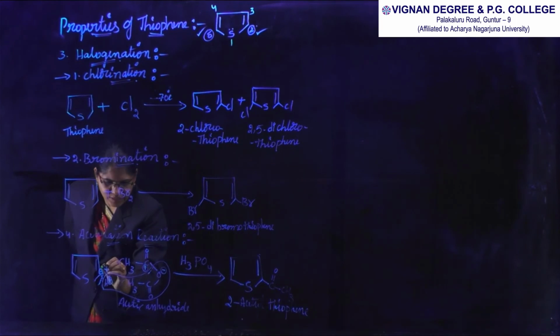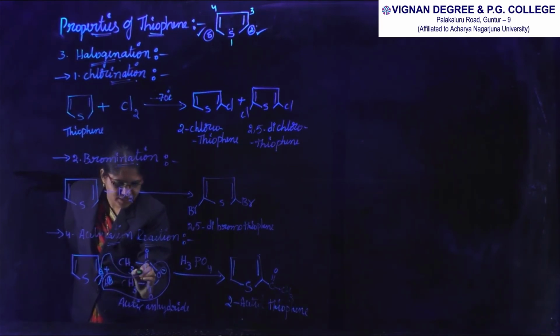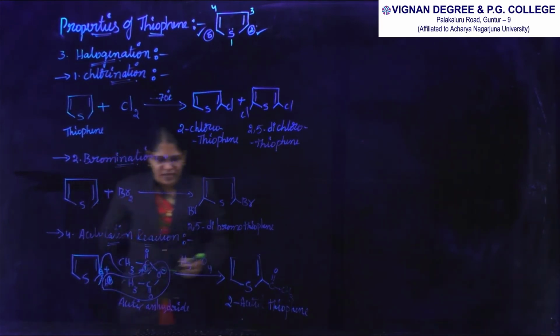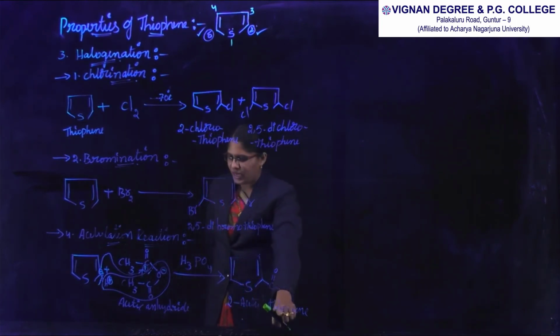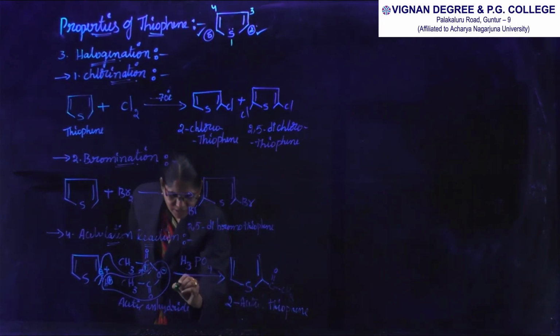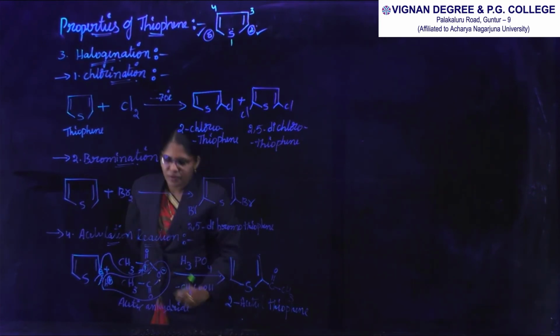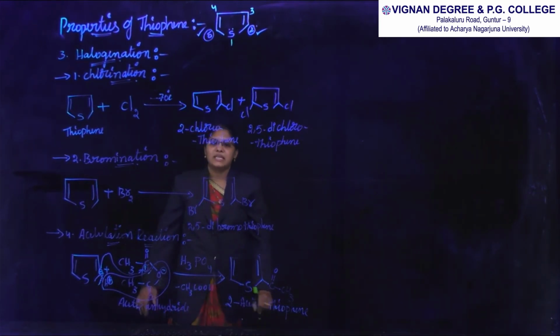The negative charge abstracts the electrophile, and it is converted into 2-acetyl thiophene by the elimination of acetic acid. These are the electrophilic substitution reactions.